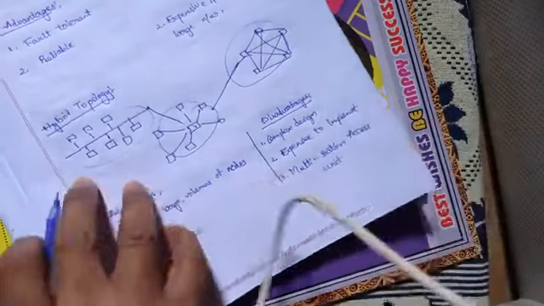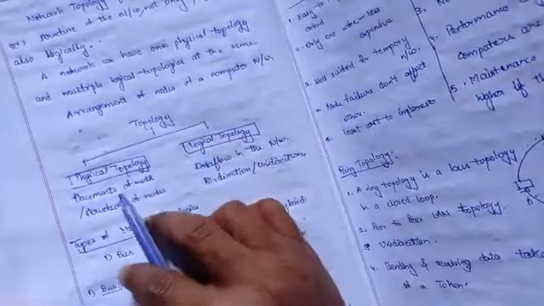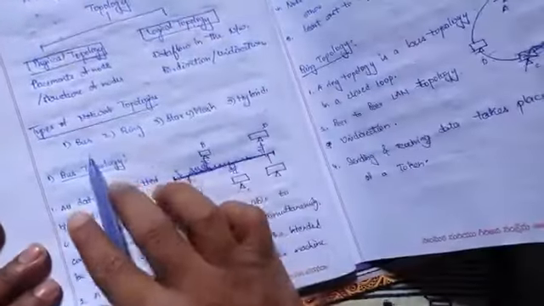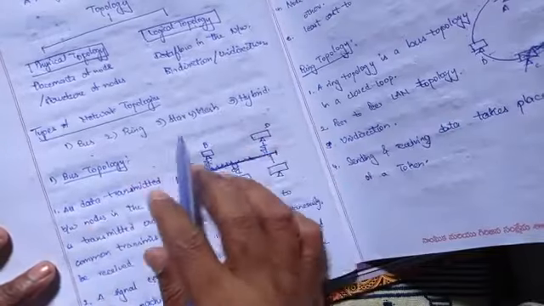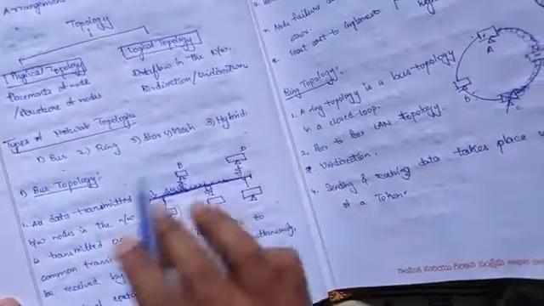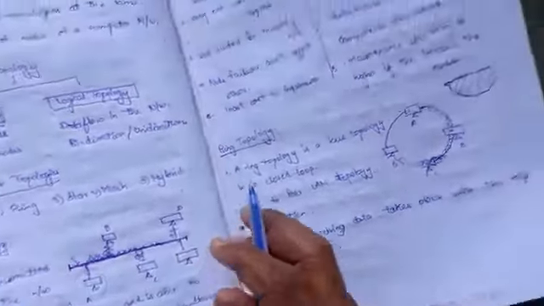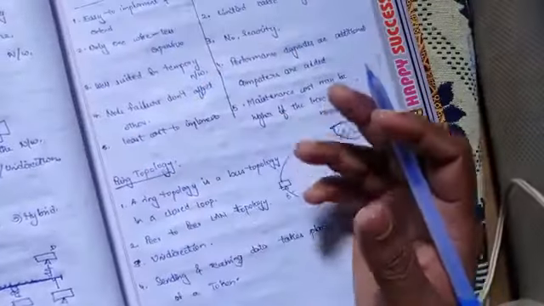So that's all about the types of network topology. What we have dealt with in this video is the network topology, its definition, and topology is classified into two types, physical and logical. We have seen the 5 types of topologies, that is bus, ring, star, mesh, and hybrid. Bus topology is connected to a single transmission medium. We have seen the advantages and disadvantages.